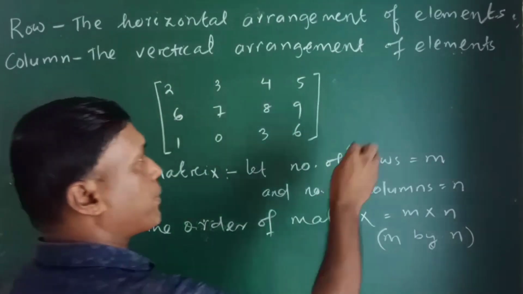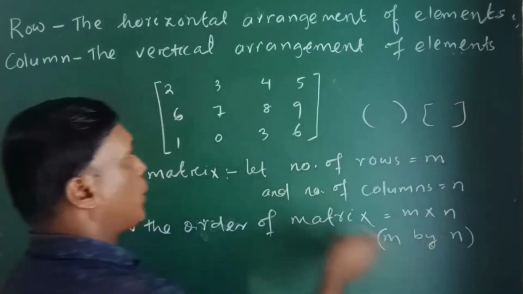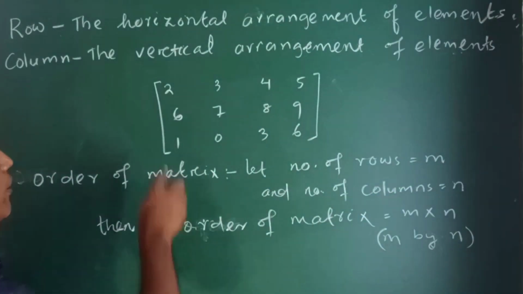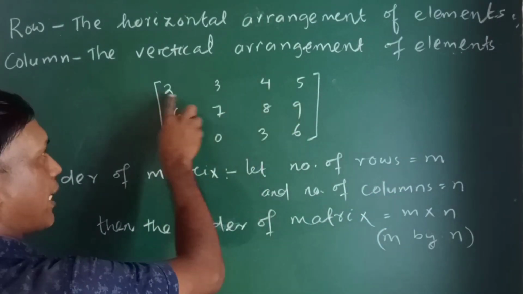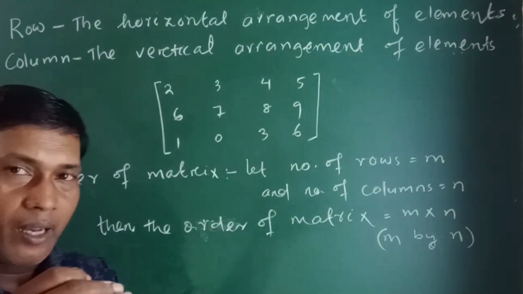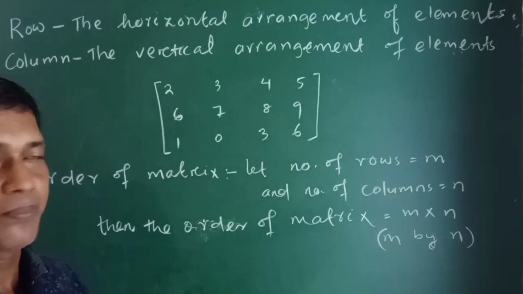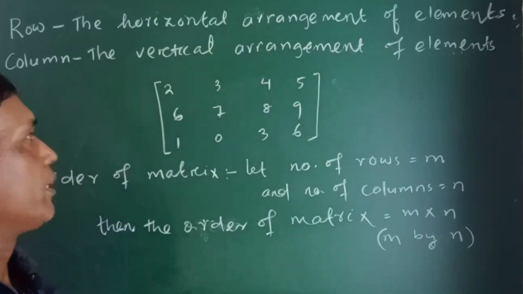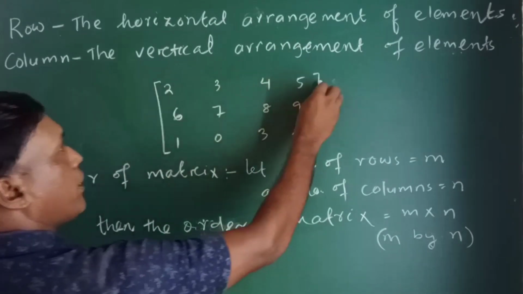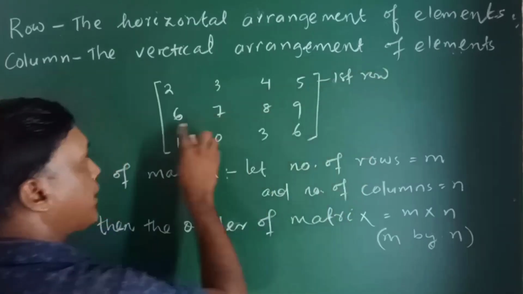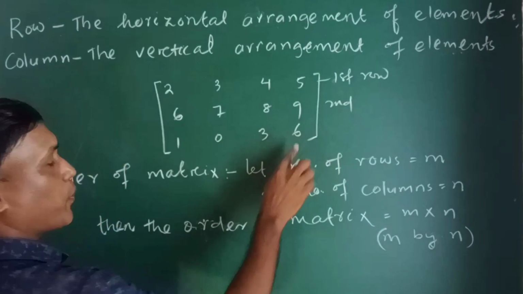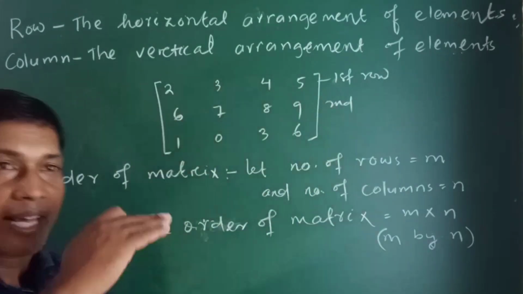Generally a matrix is represented by parenthesis or square bracket. So this is the arrangement of numbers, and this is a matrix. But look at here, these numbers 2, 3, 4, 5 are arranged horizontally. This is also a horizontal arrangement. So row means the elements arranged horizontally, the horizontal arrangement of elements. Now look at here, these elements are arranged horizontally, so this is a row. This is the first row. This is also a horizontal arrangement of elements. This is the second row, and this is the third row.